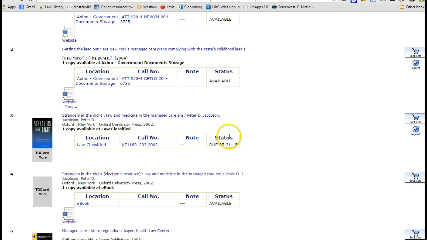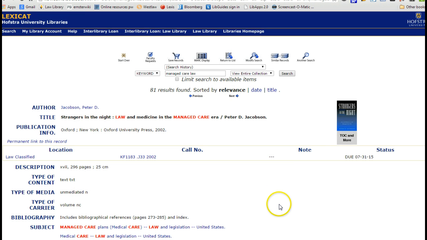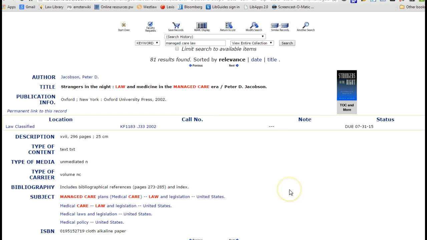Now what I see here is, oops, this is due in July of 2015, which is telling me that this particular print book is not available. It may be available to us electronically. But let's take a look at the print record because it can tell us some useful information. And the useful information a book can tell us, even if it's not available in the library, are these subjects.